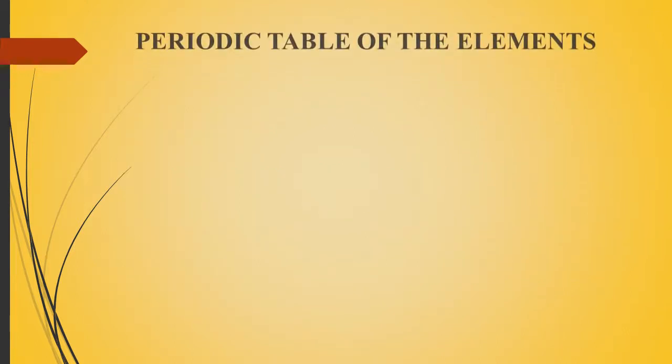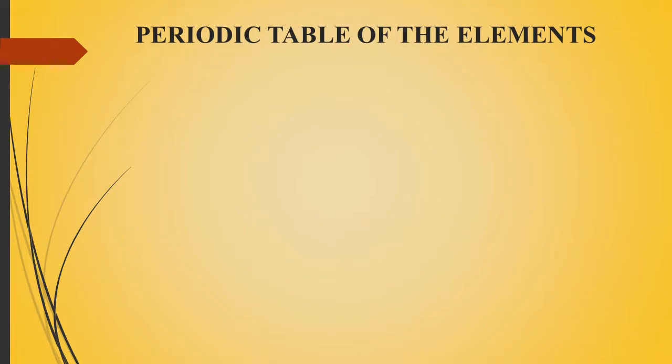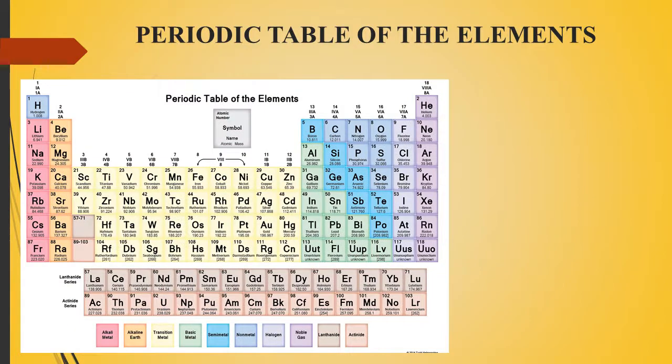Periodic table of the elements. Let me see how the elements are arranged in the periodic table. So we know the features of the modern periodic table. Horizontal rows are called periods. How many rows are there? 7. So we call them 7 periods. And the groups, you are seeing 18 groups. Groups mean vertical columns. So you have 18 vertical columns, and we call them groups.